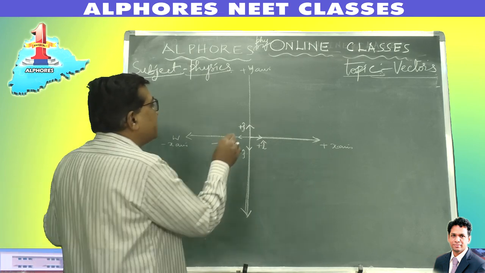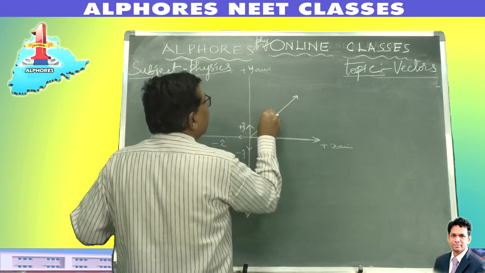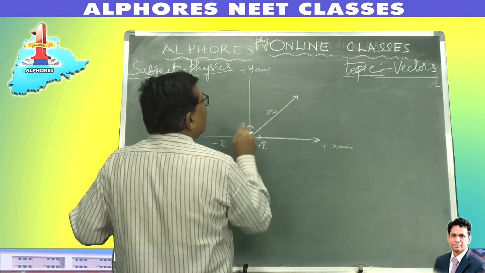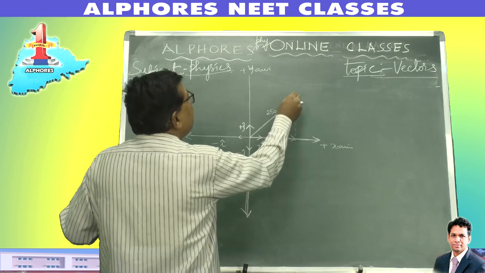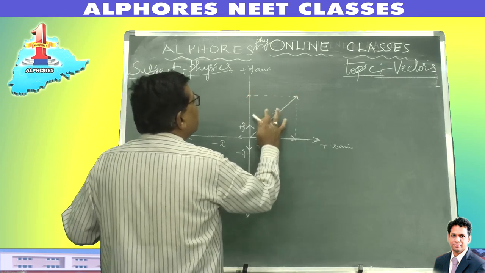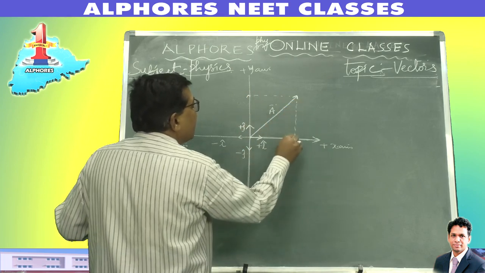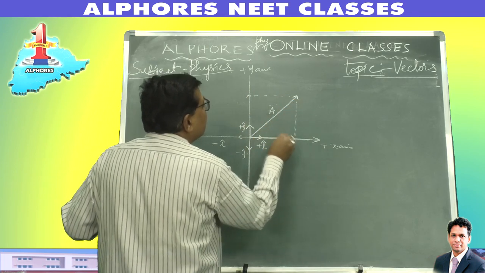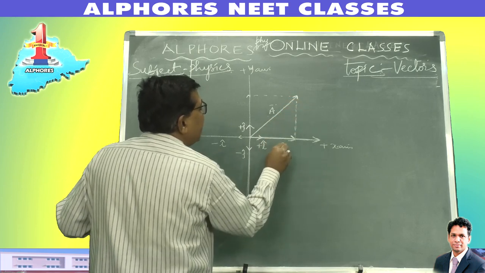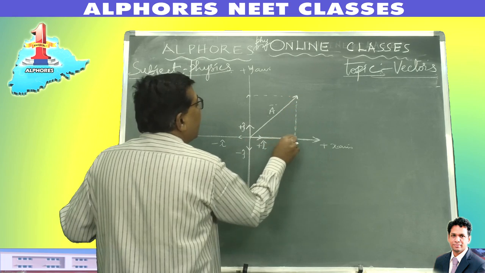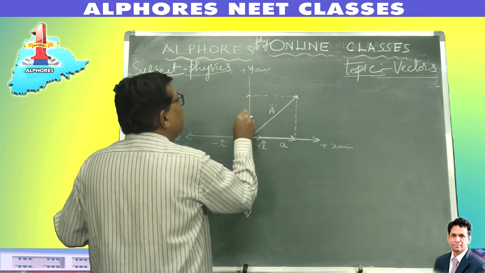Now if I have to represent a vector of magnitude, say, let us say 250 along the northeast direction, it has a shadow here and a shadow here. Let's suppose this is a vector capital A bar. Its shadow on the x-axis, its component along the x-axis, has magnitude A. Its shadow on the y-axis, the component on y, is B.